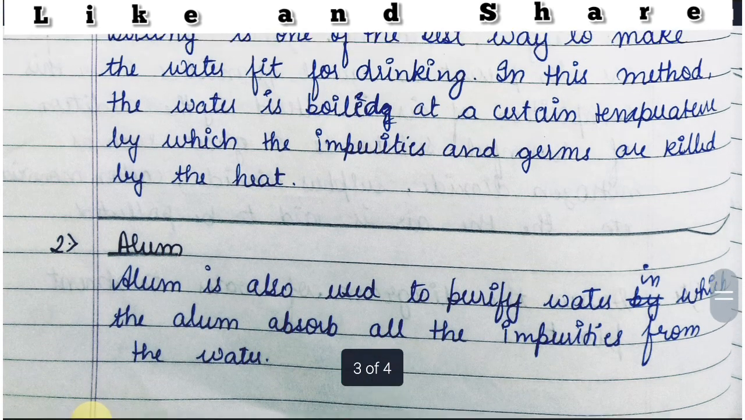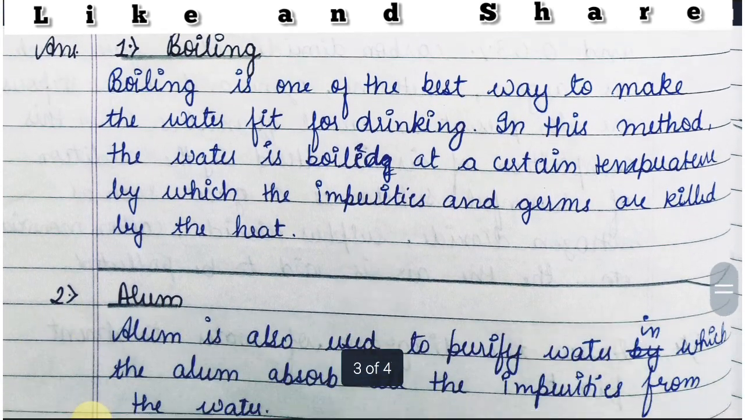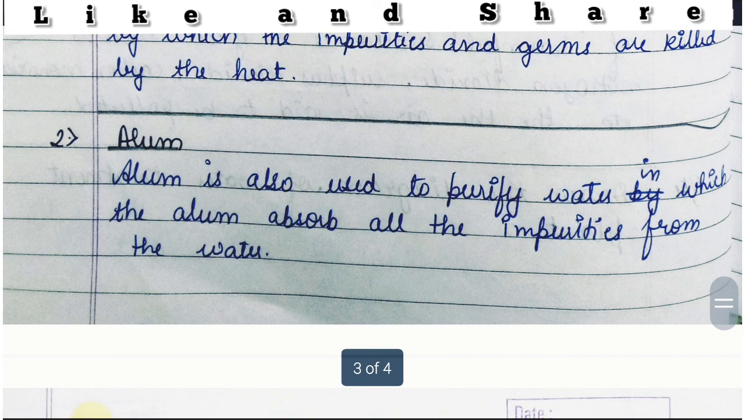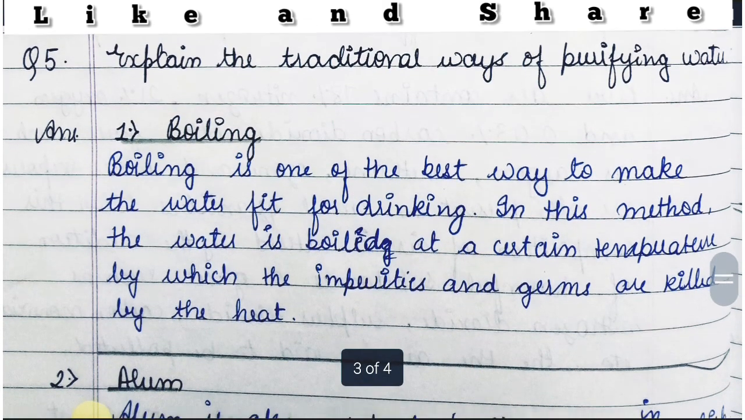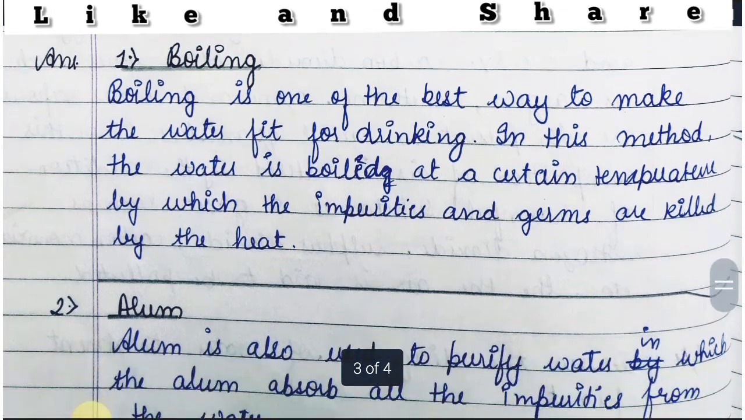Now friends, the second way of purifying water is alum. Alum is also used to purify water, in which the alum absorbs all the impurities from the water. So in this way alum is used, and these are the two traditional ways of purifying water.